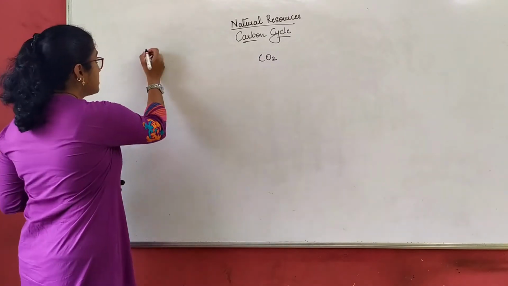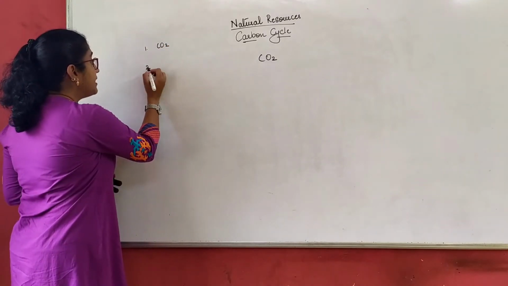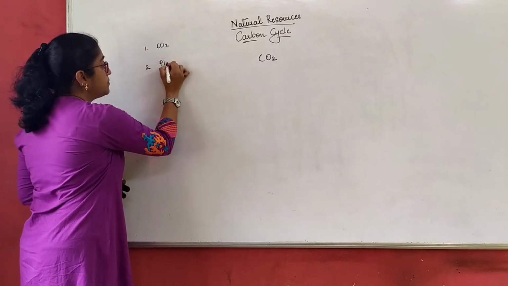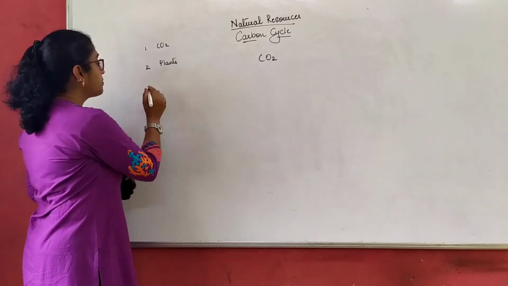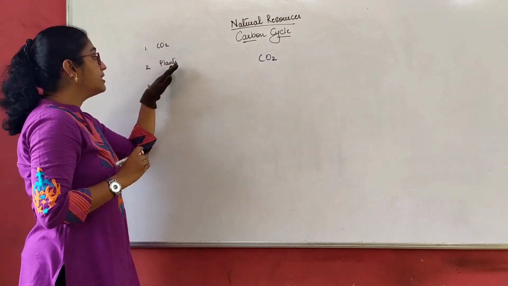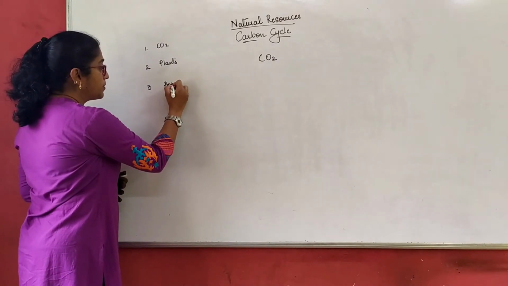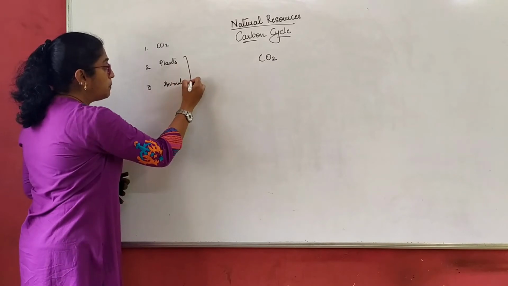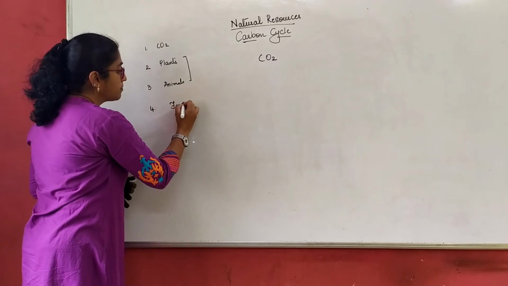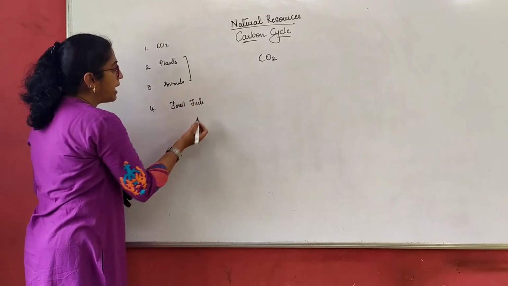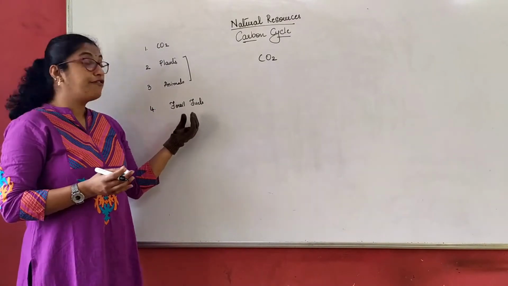For example, the first main source is carbon dioxide, which is present in the atmosphere. Then we can talk about plants. When I talk about plants, it is understood that these are photosynthetic plants only. The third thing is that plants are consumed by animals directly or indirectly, right? After plants and animals, the fourth point I can write here is fossil fuels. Why fossil fuels? Because when these plants and animals die deep inside the earth for millions of years, they form the fossil fuels.